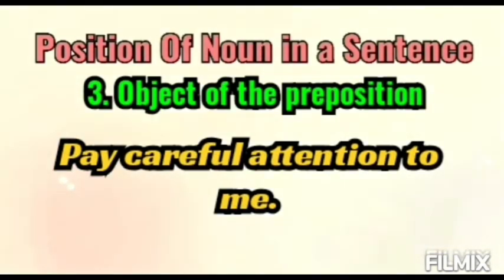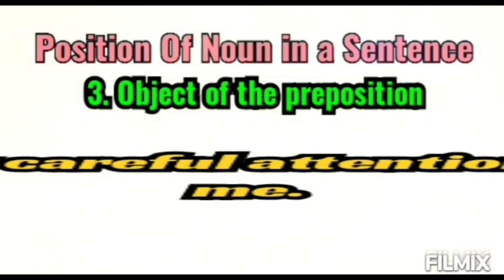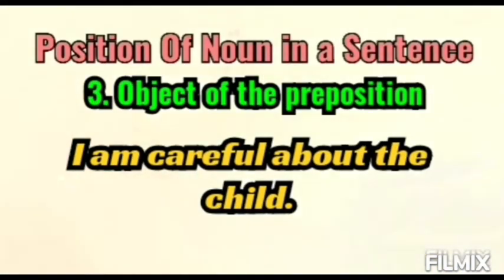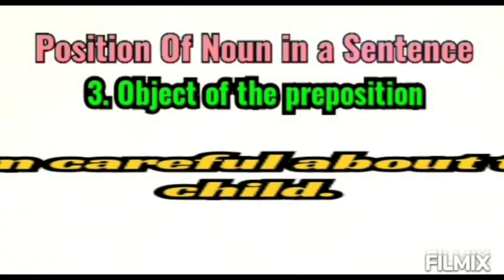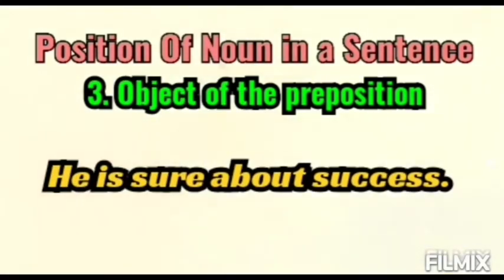Pay careful attention to me. To whom? Me. So me is the object of this preposition to. I am careful about the child. The child is the object and about is the preposition of which it is the object. He is sure about success. What is he sure about? Success. So we have asked the question to this preposition about. So about is the preposition and success is its object.